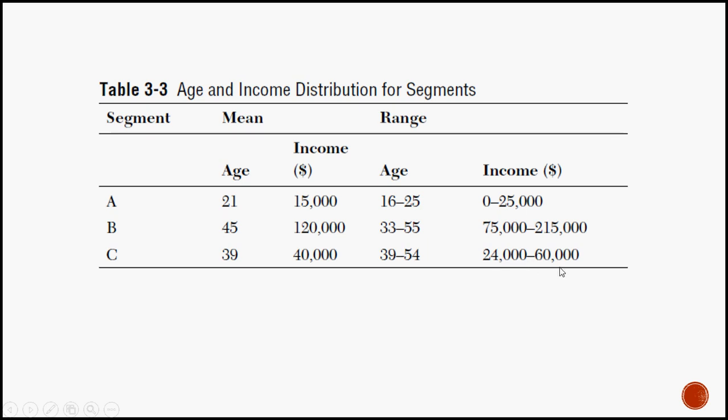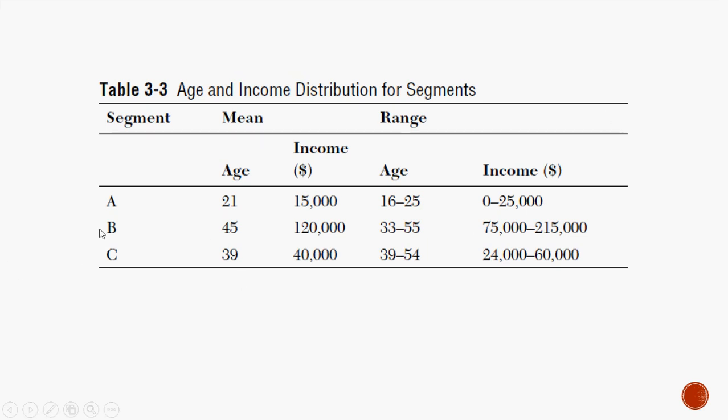They are not ready to shell out too much from their pockets because they are not earning as high as segment B, but not really as low as segment A. So you should design something in the mid-range to attract segment C.